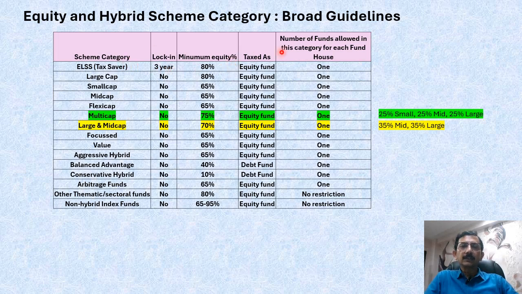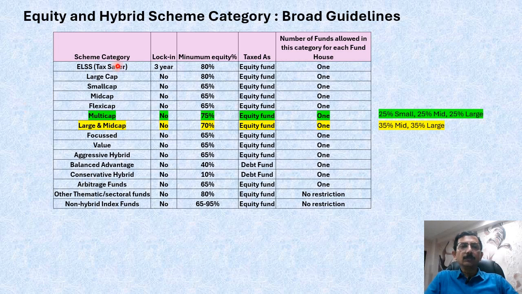Then how the taxation is done, and how many schemes are allowed for each fund house under each scheme category. All these things are specified by the regulator, and it's very important for all of you to understand this, try to apply this understanding in your portfolio, and make proper decisions about it, right?